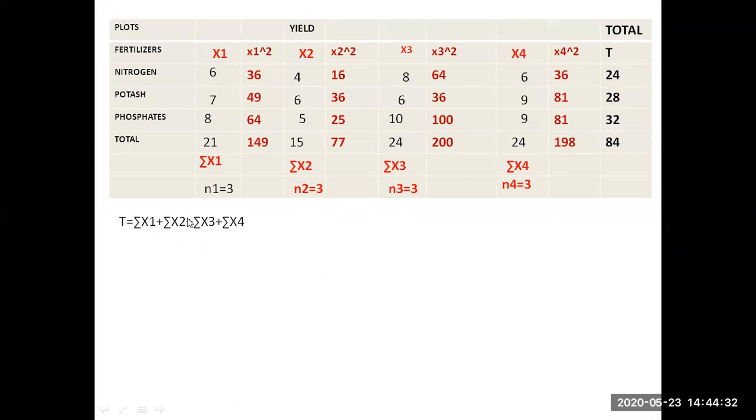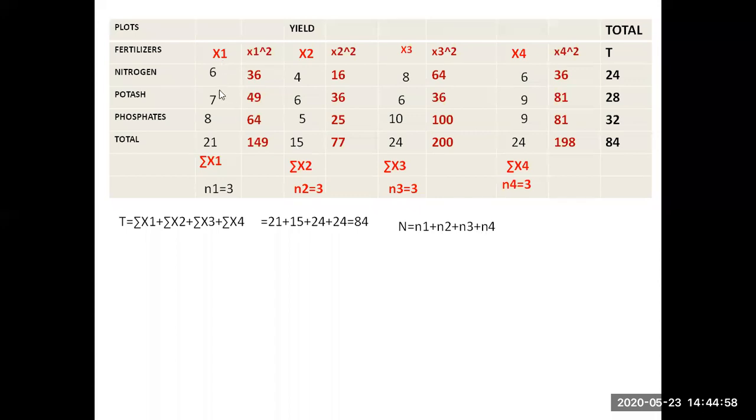Okay. So first what we have to find out is the correction factor. To find the correction factor, we require T. Capital T is the summation of the first sample, the second sample, the third sample, and the fourth sample. So 21 plus 15 plus 24 plus 24 is 84. Similarly, capital N is N1 plus N2 plus N3 plus N4.